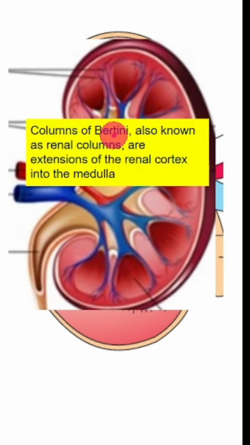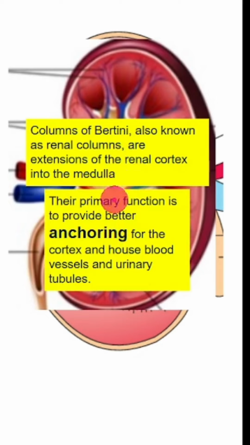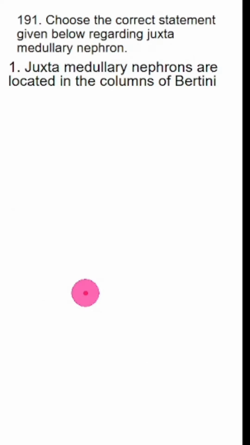So column of Bertini are also called renal columns. They are extensions of the renal cortex into medulla. So this is the definition, and the role is it provides better anchoring for the cortex and houses blood vessels and urinary tubules. So this statement obviously is incorrect.